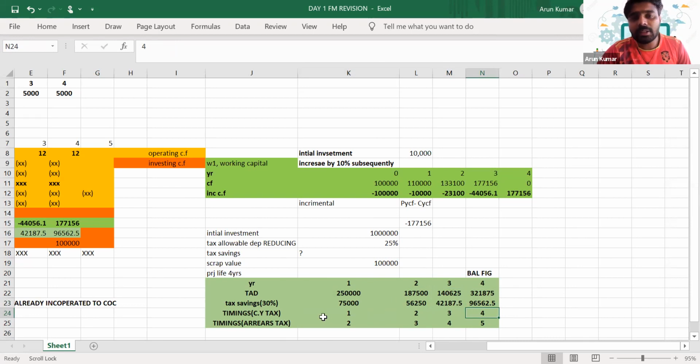And if the tax is paid in arrears, then the tax savings for the first year will be received in the second year, the second in the third year, the third in the fourth year, and the fourth in the fifth year. If the tax is paid in the current year itself, then the tax cash flow will happen in the relevant years. Is it clear, everyone? Can you reply in the chat? Is it clear, guys?